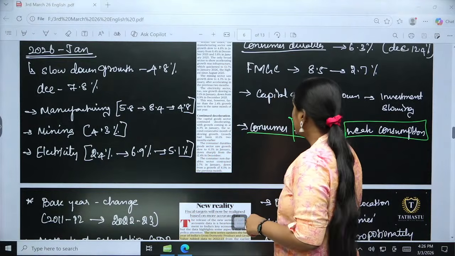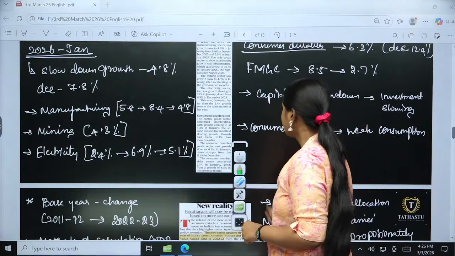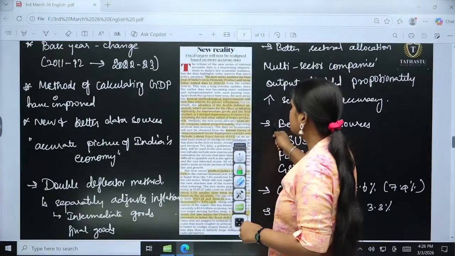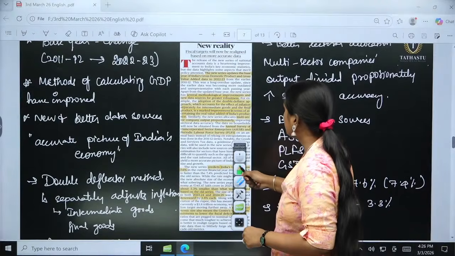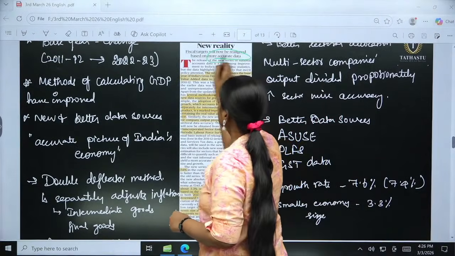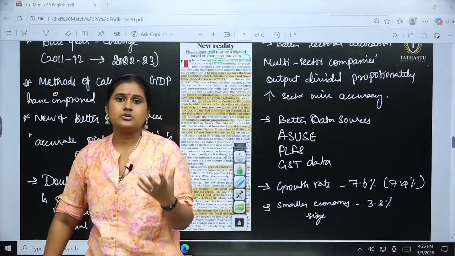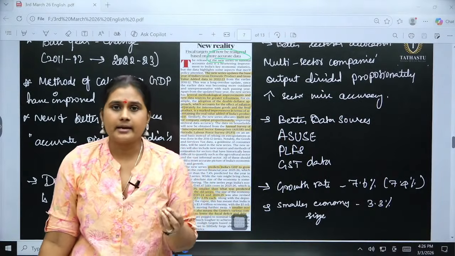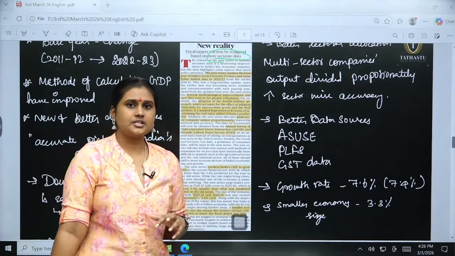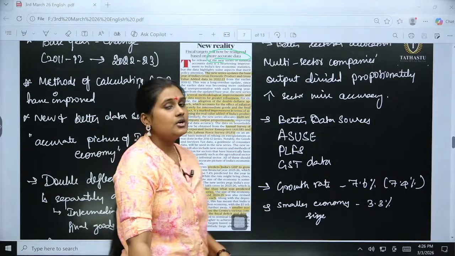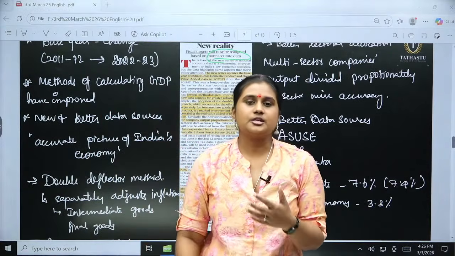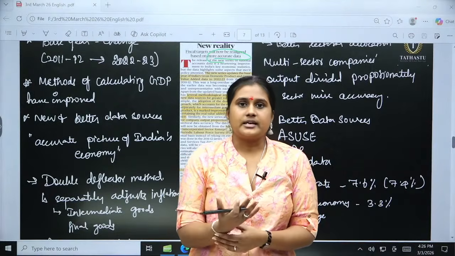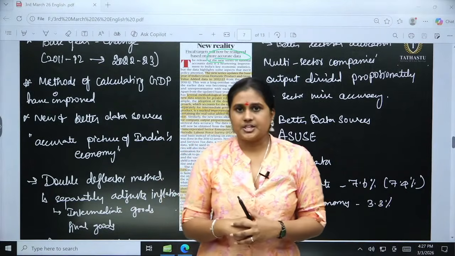So moving on to the next topic, which is the fiscal targets, where they have discussed how the new data series will give a very reliable and true data outcome. This article is basically on what we discussed yesterday, the new data regime for GDP calculation.